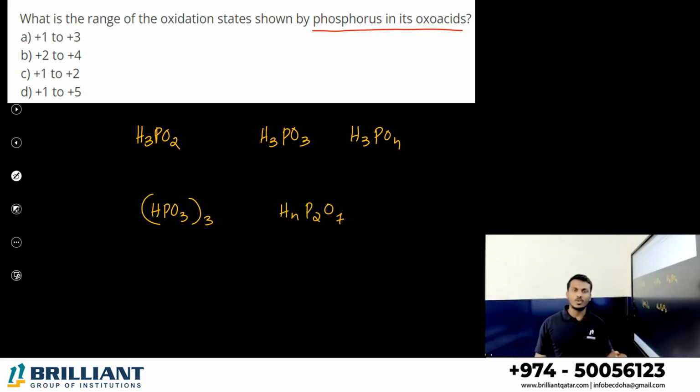What is H3PO2 called? Hypophosphorus acid. H3PO3 is called orthophosphorus acid or phosphorus acid. H3PO4 is called orthophosphoric acid or phosphoric acid. HPO3 thrice is the cyclic one. H4P2O7 is called pyrophosphoric acid. Here, what is the range of the oxidation state of phosphorus, lowest to maximum? That is +1 to +5. Maximum +1 to +5 oxidation state can be possessed by the phosphorus in its oxoacids.